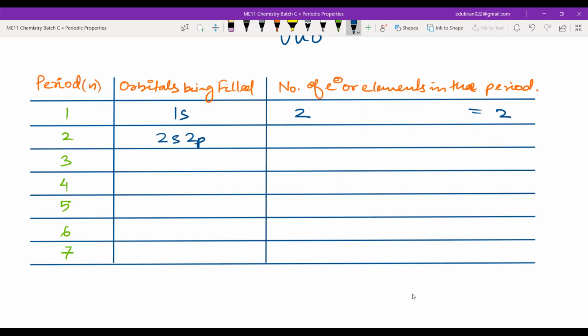In 2s there will be 2 electrons, plus in p, how many electrons? 6. So this will give 8. Now for 3s3p, can you see that the formula is also working here? 1s, 2s, 2p, 3s, 3p. So here also you will have 2 plus 6, that means 8 electrons. What about 4? 4s.